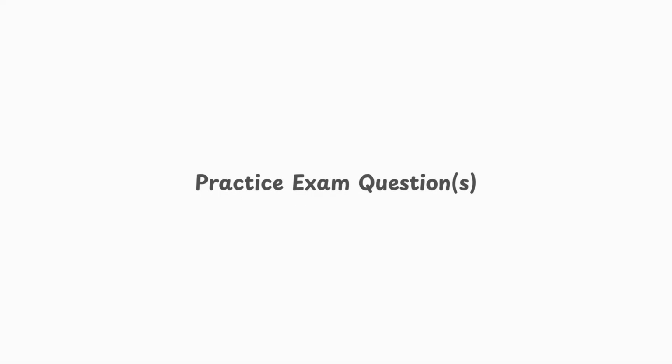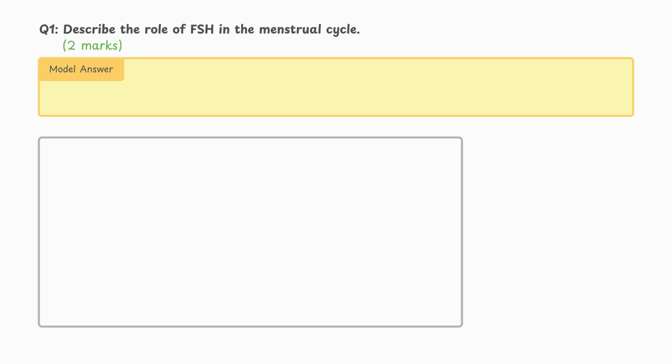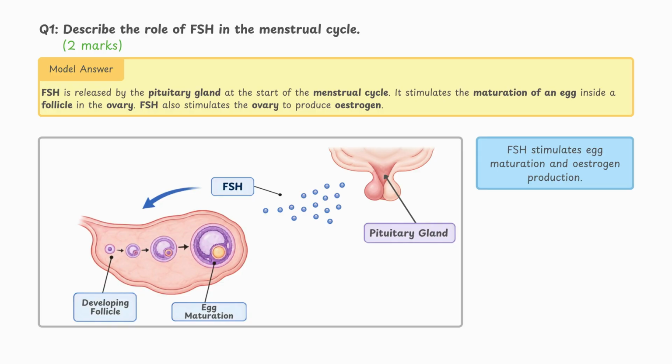Now let's dive into some exam-style practice questions. You can pause the video and try it yourself. For question number 1, describe the role of FSH in the menstrual cycle. FSH is released by the pituitary gland at the start of the menstrual cycle. It stimulates the maturation of an egg inside a follicle in the ovary. FSH also stimulates the ovary to produce estrogen.